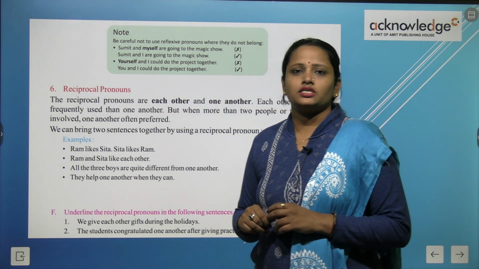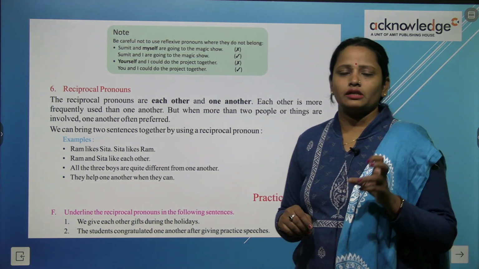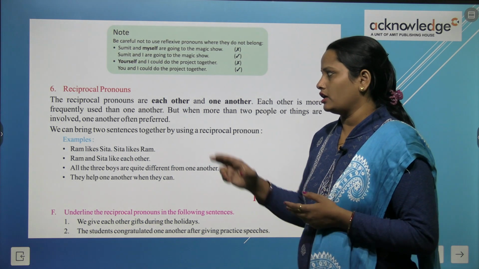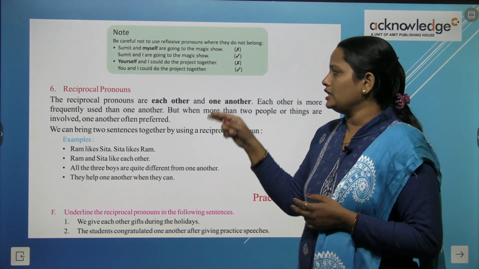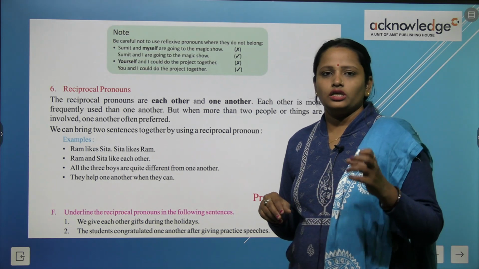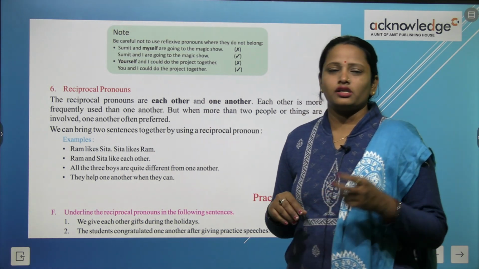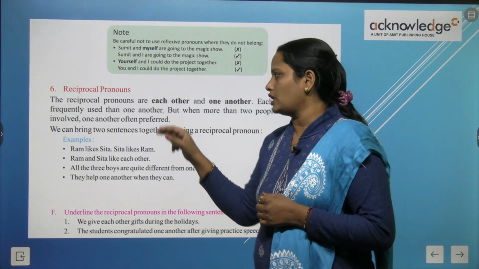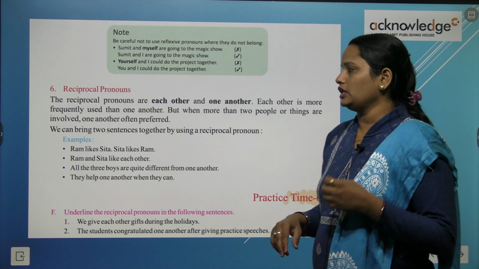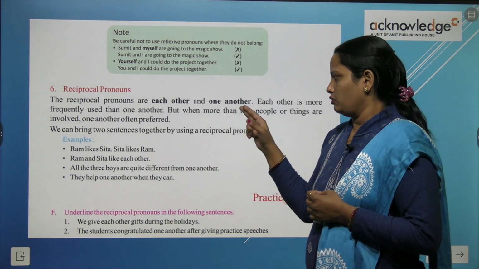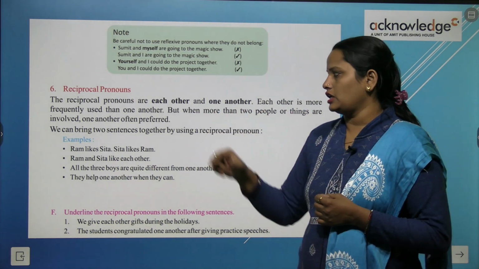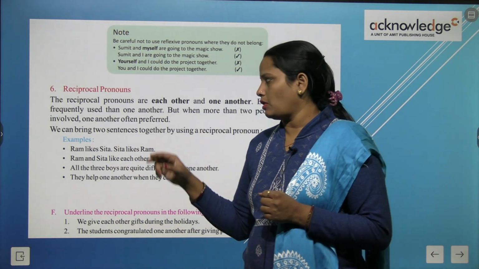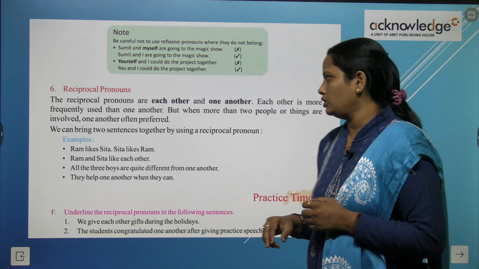Next, sixth one is reciprocal pronoun. Reciprocal का मतलब आपने पढ़ा होगा in your maths also. Reciprocal का means किसी चीज का उल्टा. So the reciprocal pronouns are each other and one another. So each other और one another दो reciprocal pronoun यहाँ पे दिए गए हैं. Each other is more frequently used than one another. So हम ज़्यादातर each other को use करते हैं. But when more than 2 people or things are involved, one another often preferred. So जब एक से ज़्यादा की बात होती है तो हम one another word को ज़्यादा use करते हैं.